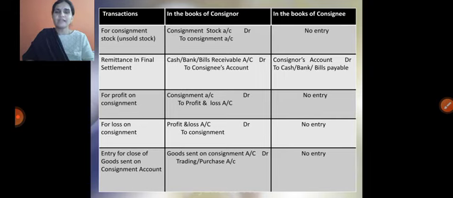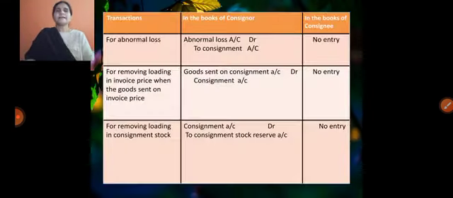The entry is goods sent on consignment account debit to trading or purchase account. There is no entry in the case of consignee. And next, if any adjustments are given in the consignment, then only we need to take these types of entries, otherwise we need to ignore.